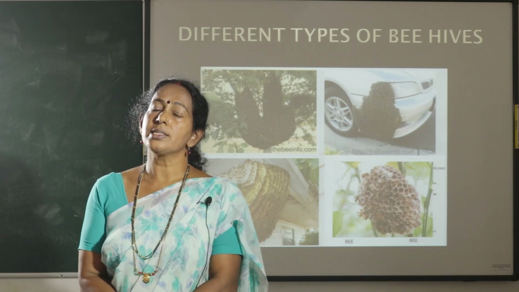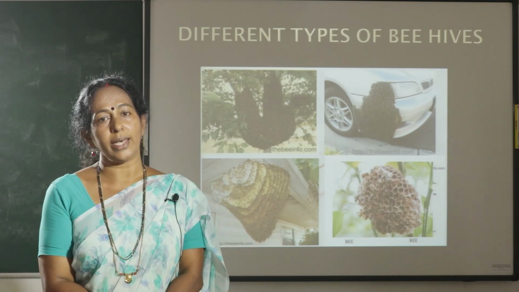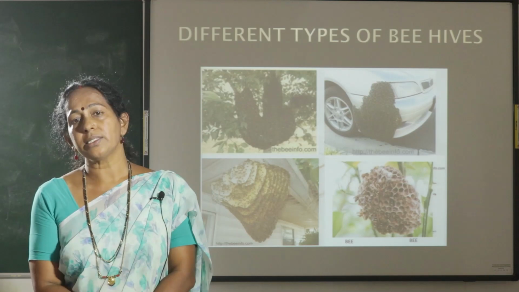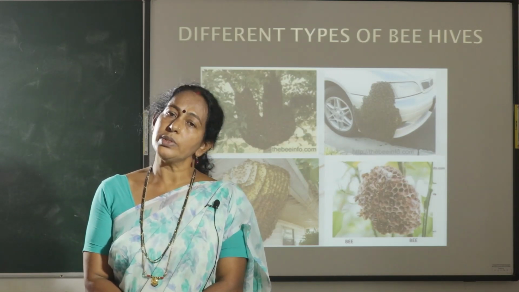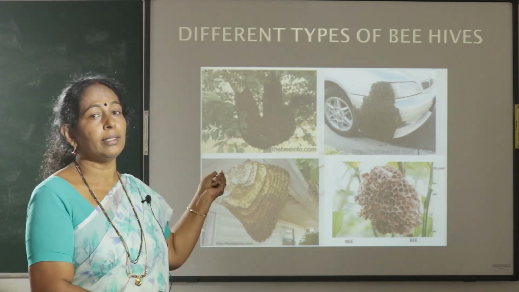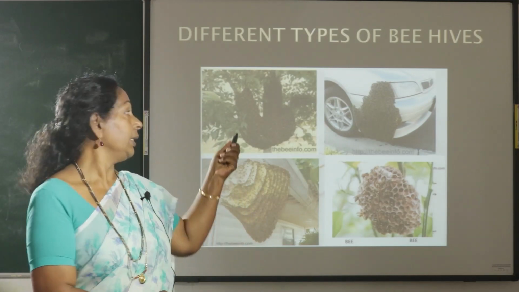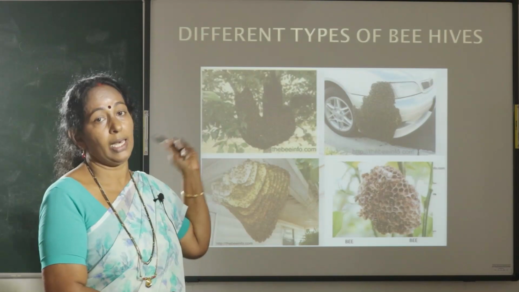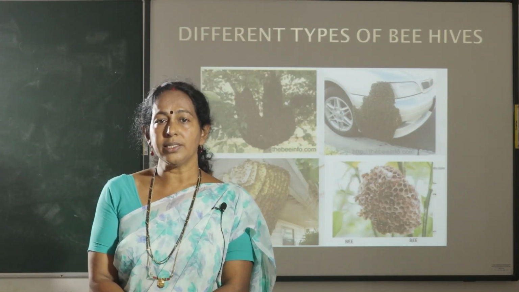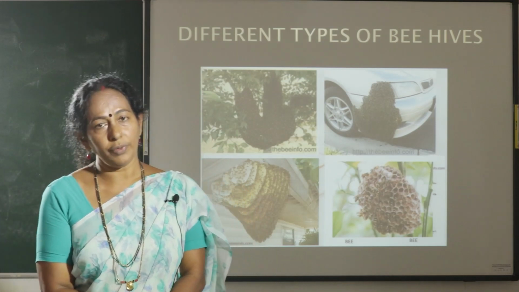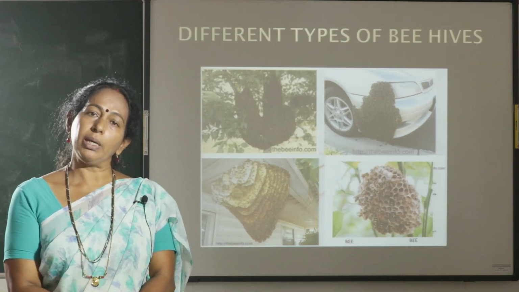Honeybees produce a sticky material called wax. What is wax? Wax is the sticky material produced by honeybees. By using that wax, they build the beehive. So, here you can see different types of beehives. Honeybees build beehives on branches, in the hollows of trees, and on the terraces of big buildings.